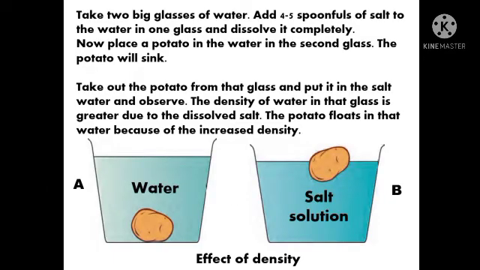Now, moving further, we are going to see the effect of density on water through an activity. What's the activity? Let's see. Take 2 big glasses of water. Add 4 to 5 spoonfuls of salt to the water in one glass and dissolve it completely. Students, first we have to take 2 big glasses of water and name one as A and the other as B. Then in glass B, add 4 to 5 spoonfuls of salt to the water and dissolve it completely by stirring it.